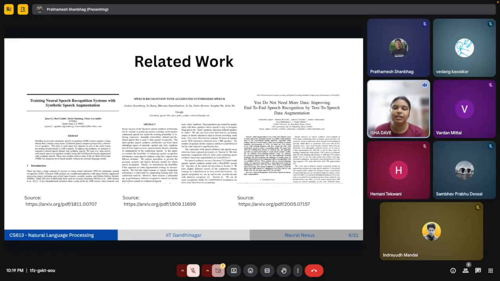Third paper published in 2020 showed that using TTS-based data augmentation can improve end-to-end ASR without requirement of huge amounts of real expensive data. Again, the limitations are it is not cross-lingual, and the paper assumes that TTS exists for the target languages.